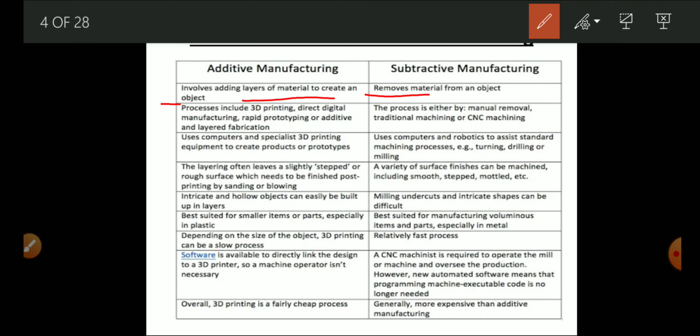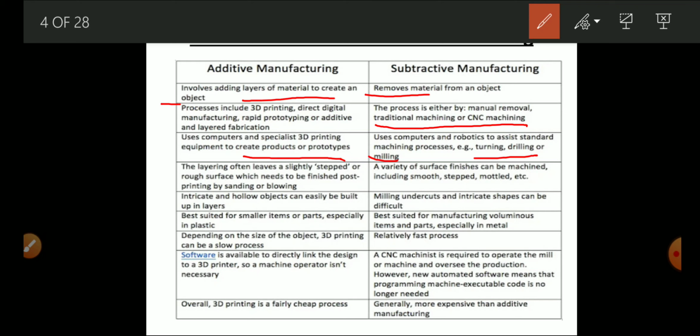In the subtractive manufacturing process, the metal is removed manually, by traditional machining methods, CNC or advanced machining methods. Additive uses computers and specialist 3D printing equipment to create products or prototypes of very good quality. Subtractive manufacturing uses computers and robotics to assist standard machining processes, that is turning, drilling or milling.